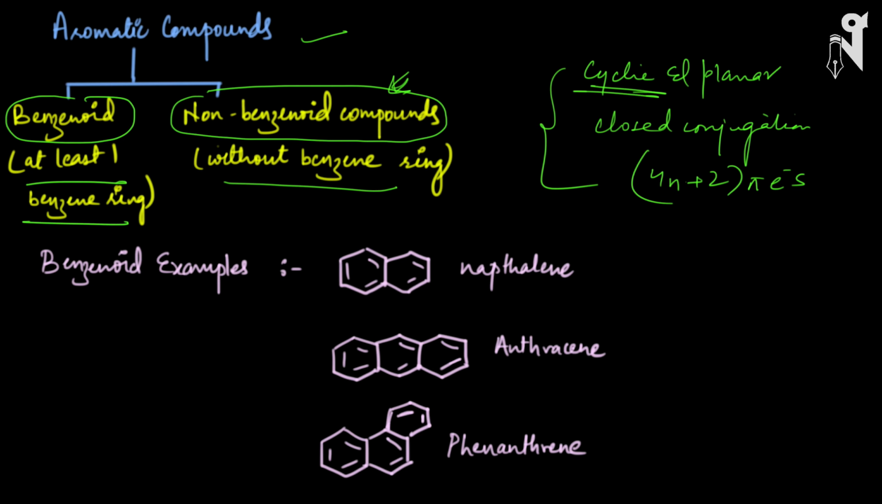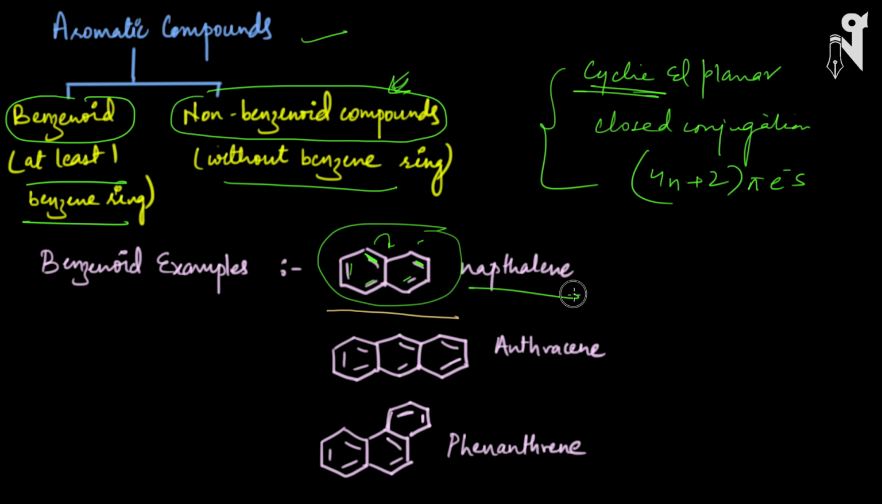So let's quickly see the benzenoid examples. We have already seen these examples earlier, so I've just listed down a few. First is naphthalene, where you can see two benzene structures connected to each other and there is a closed conjugation. Every double bond is in conjugation with the other double bonds. Look at this: this is in conjugation with this, and this, and this. So all these double bonds are in closed conjugation and resonance will happen in the whole molecule, and these are made up of benzene.